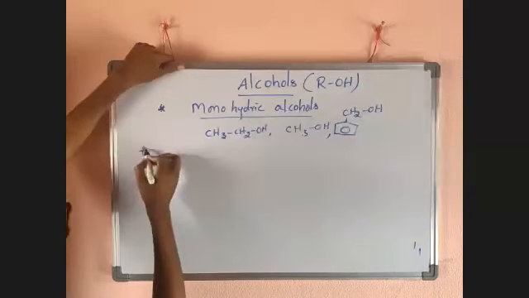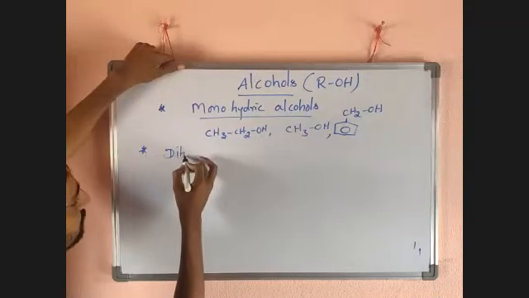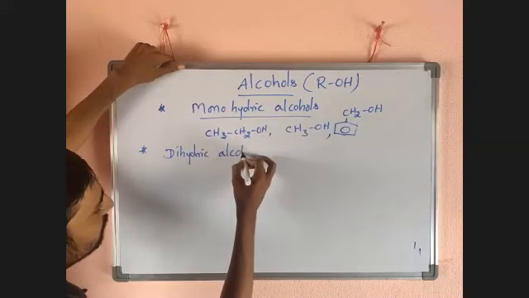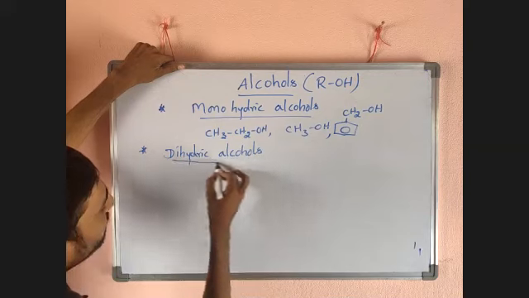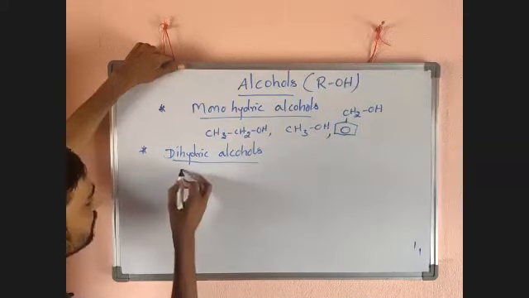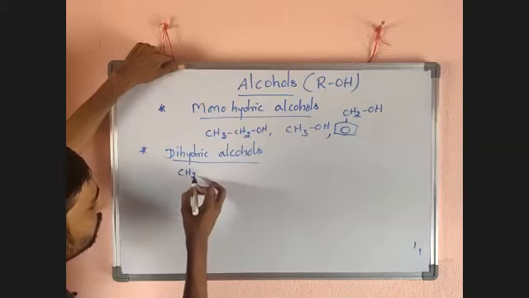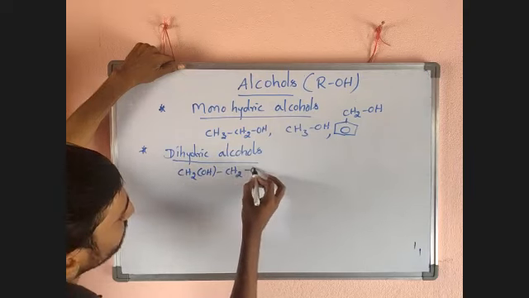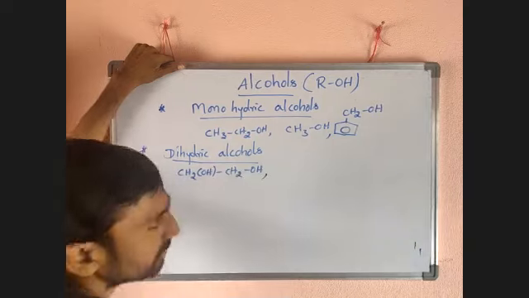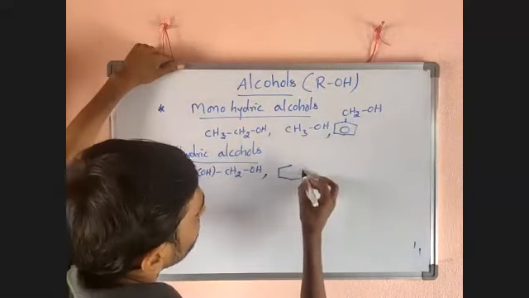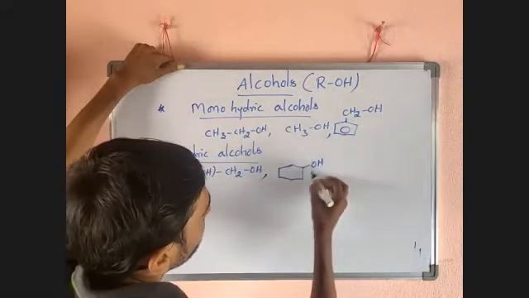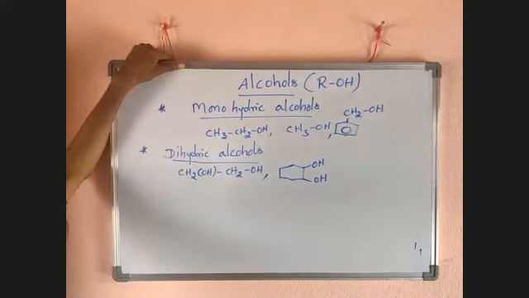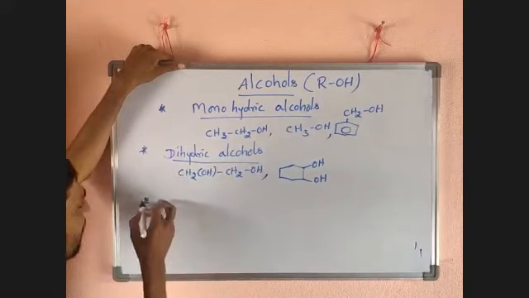Now I have to take dihydric alcohols. Dihydric, as the name indicates, has two OHs, for example CH2OH-CH2OH, or a cyclohexane ring with two OHs, anything. Two OHs are there, dihydric alcohols. Now trihydric alcohols.